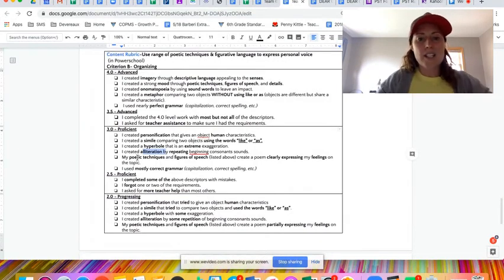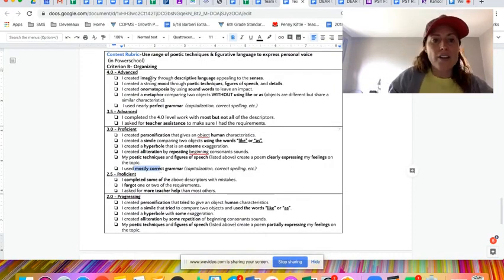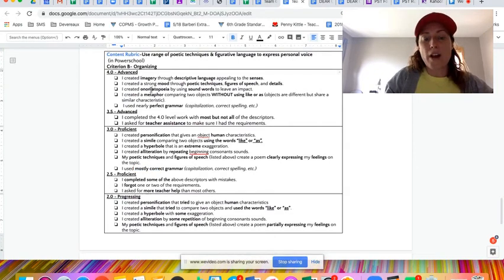And then my poetic techniques and figures of speech create a poem clearly expressing my feelings on the topic, and I use mostly correct grammar, capitalization, spelling, etc. Okay, that's a 3.0. For a 4, you're adding imagery or mood, onomatopoeia, metaphor, and you have really perfect grammar.